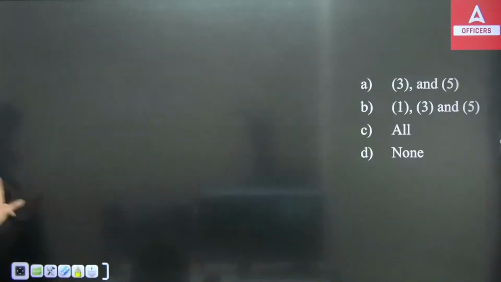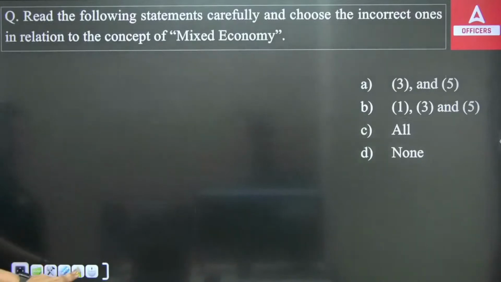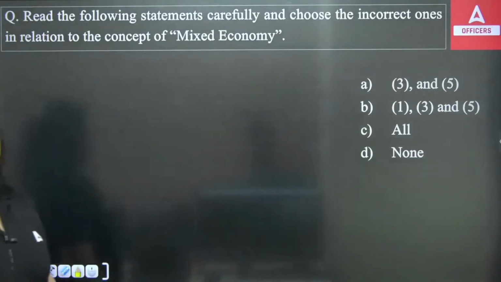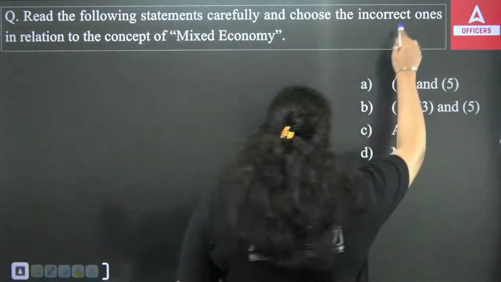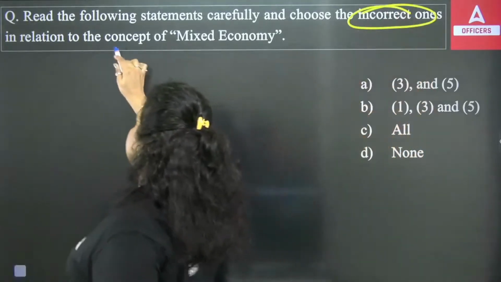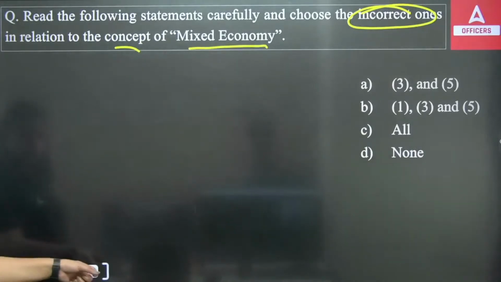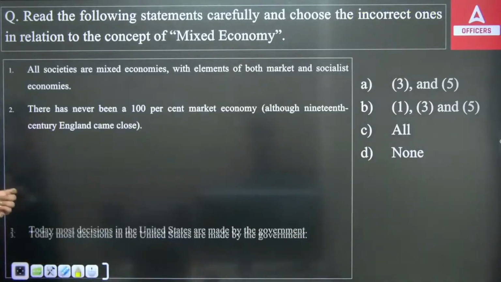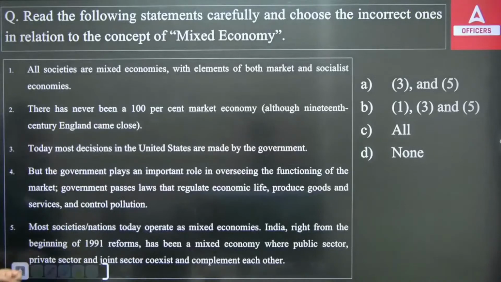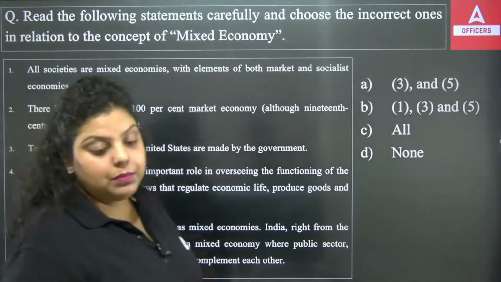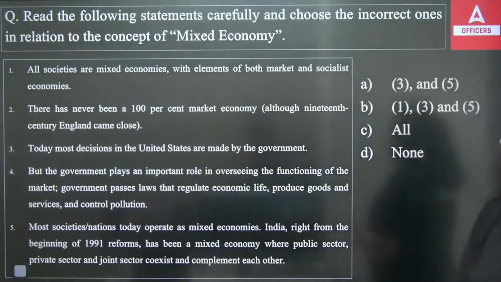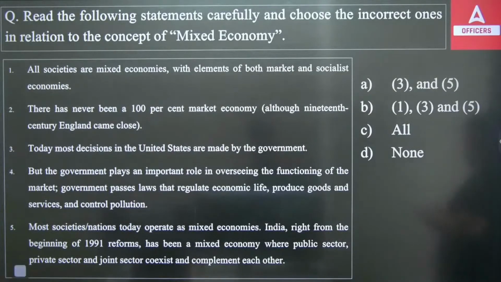Okay, next question. Read the following statements carefully and choose which statement is incorrect in relation to the concept of mixed economy. So we have these options. Five statements are there. Out of that, you have to tell which of the following is incorrect in relation to the mixed economy. Mixed economy is also known as dual economy.